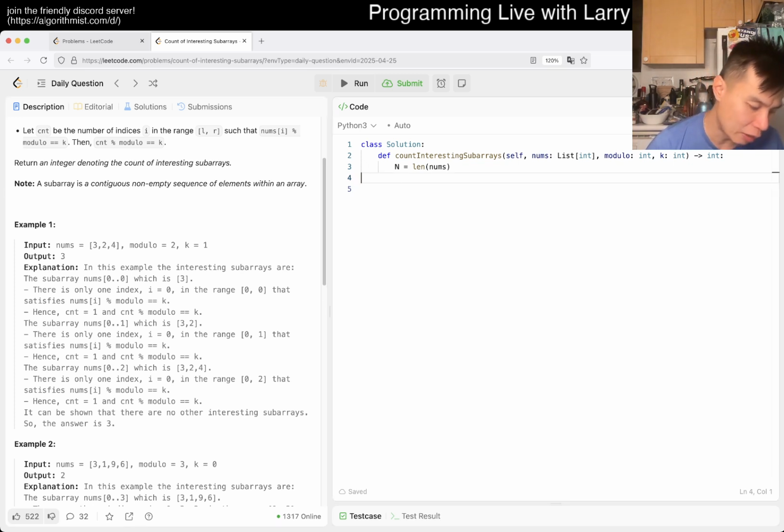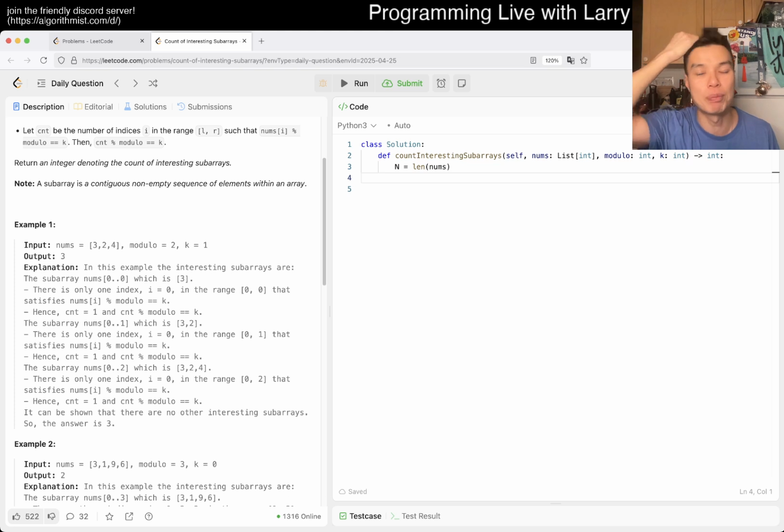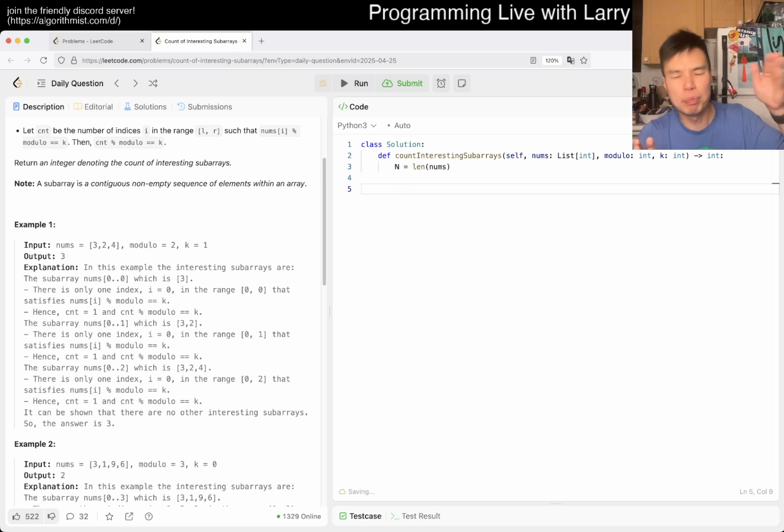And here I like to go over the way that I think about these problems. I know that the sliding window is sometimes a subset of this, which is what I call contribution, right? What I do is, for every number, I go, okay, if this number is the last number in this subarray, how many prefixes are there that contribute to the answer?